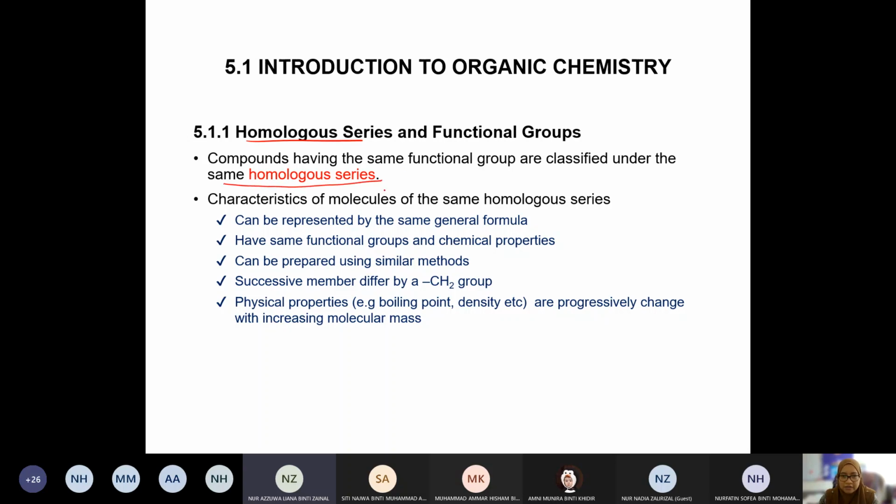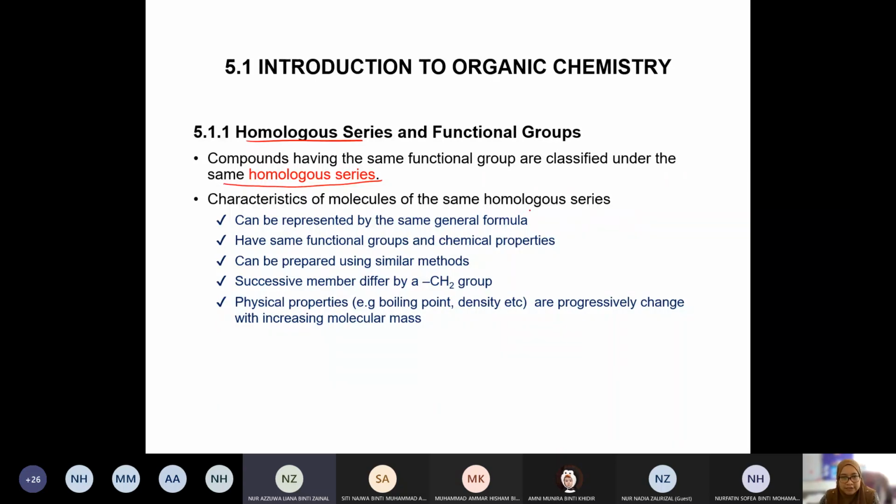If they have the same functional group, they will be categorized under the same homologous series. Okay, homologous series is like the family name. The family name is the same, but the names of the children inside are different. That's an example.